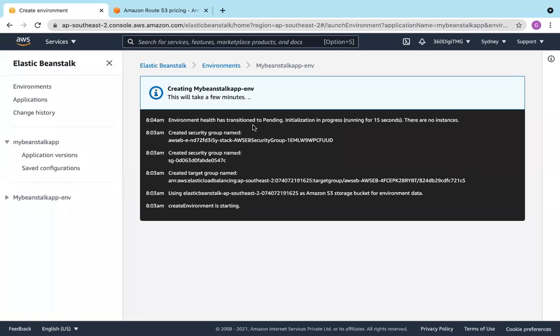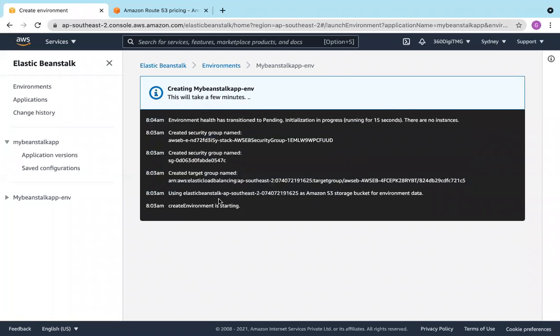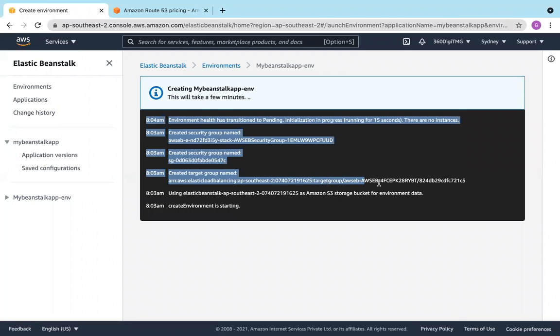Environment health has transitioned to pending. That means it has created the EC2 instance. So first it created the S3 bucket, for your Elastic Beanstalk reference. And then a target group has been created. We know target group, right?